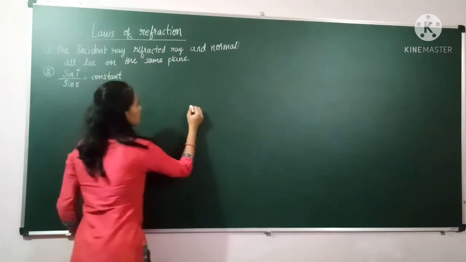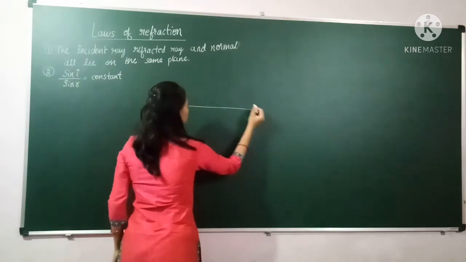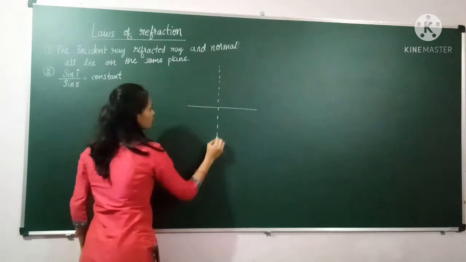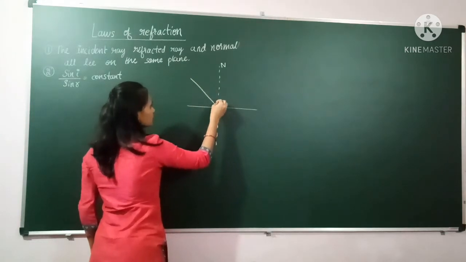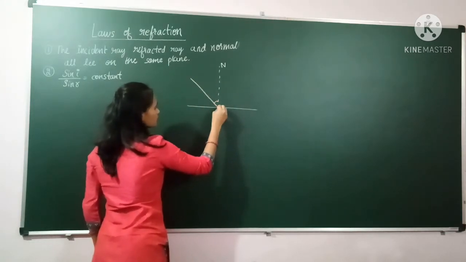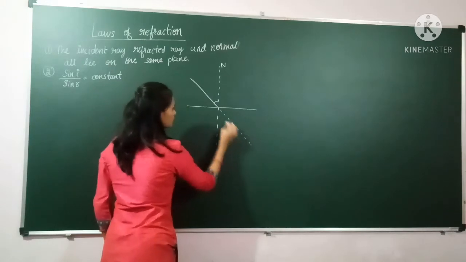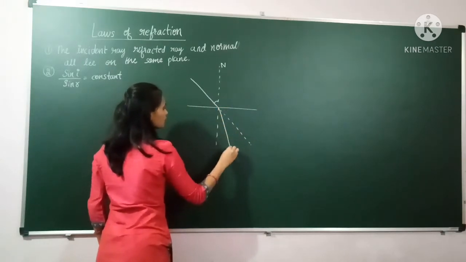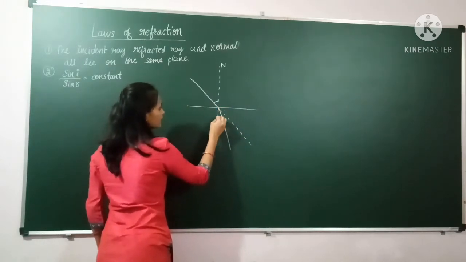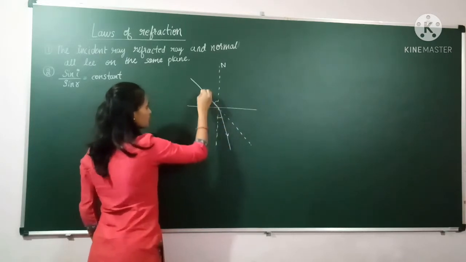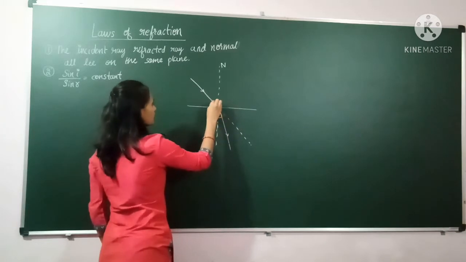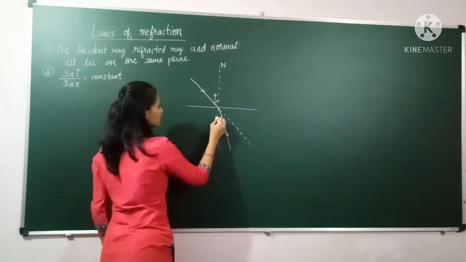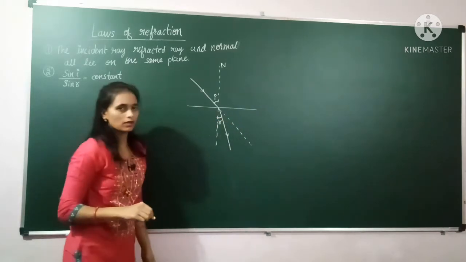Here, if this is our interface and this is our normal, whenever the light ray is incident on this interface, instead of going in this direction, the light ray will change its direction. It will bend and travel in this direction. So this is our incident ray and this is our refracted ray, and this angle we call the angle of incidence, and this angle is the angle of refraction.